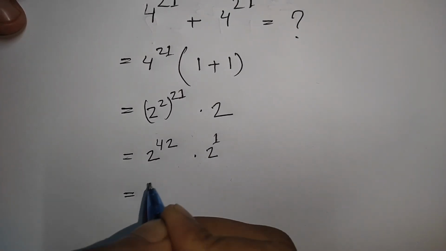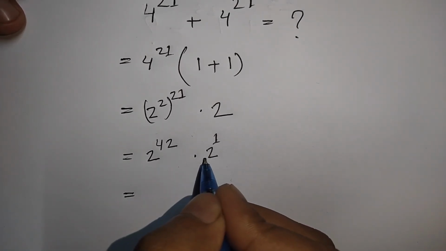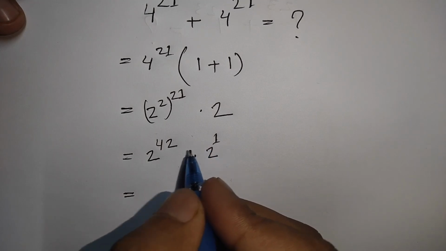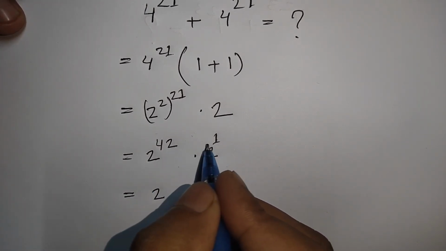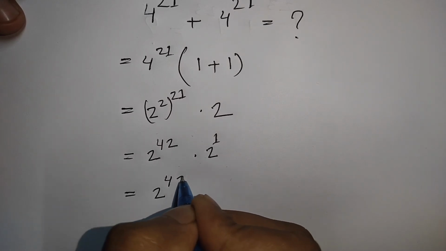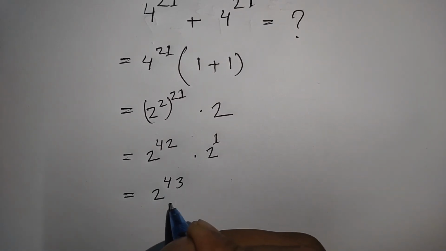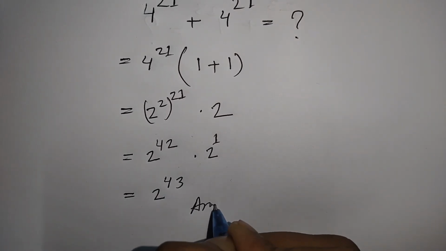Now we see that we have the same base but different powers, so we can write here 2 to the power 42 plus 1, that means 43. So 2 to the power 43 is the correct answer.